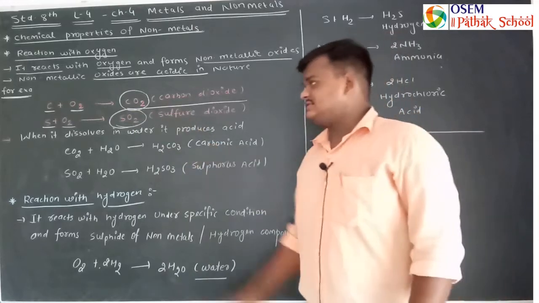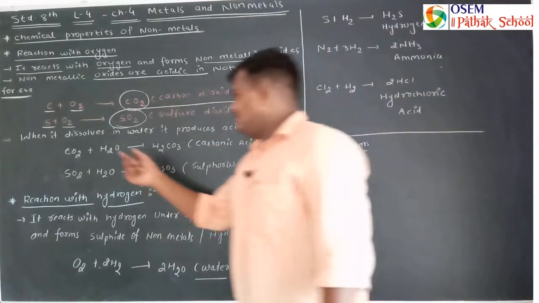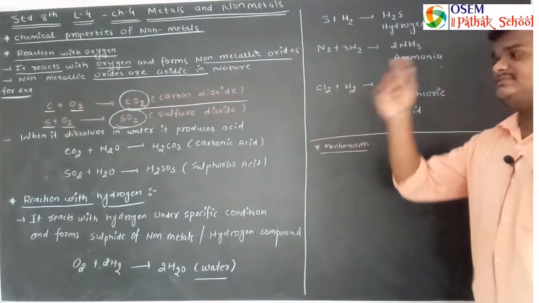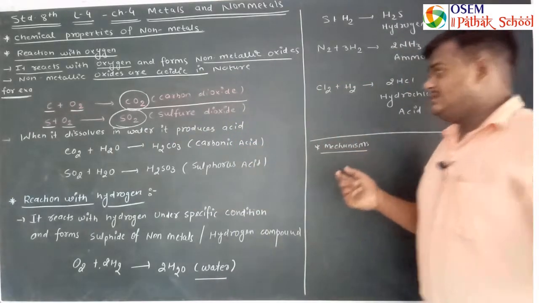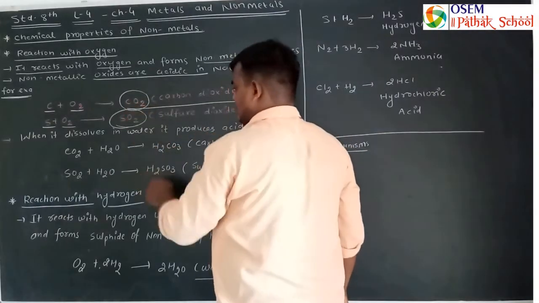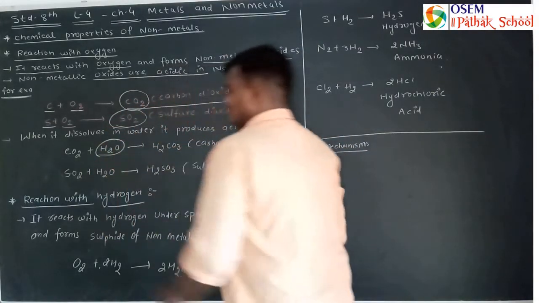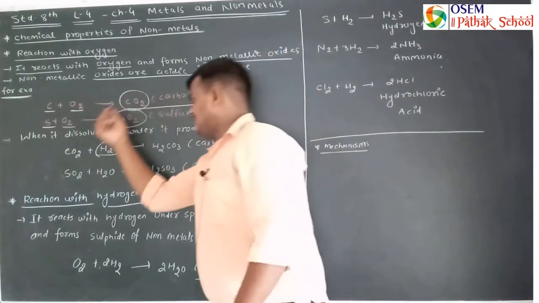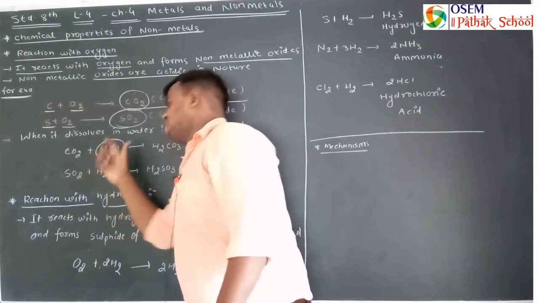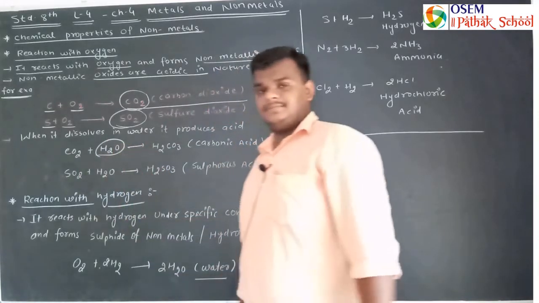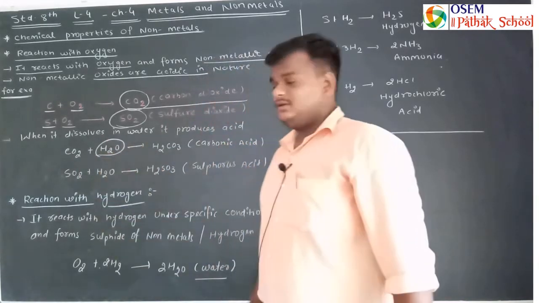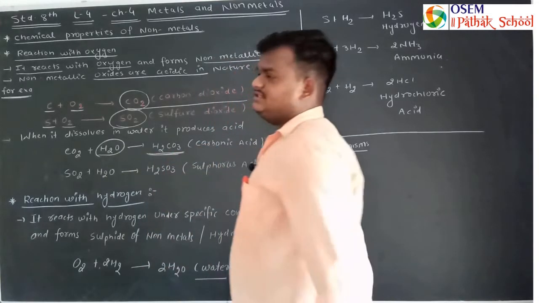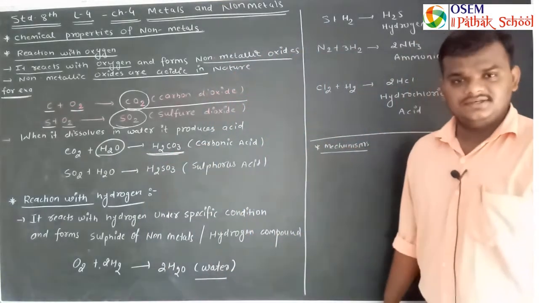This is sulfur dioxide. When these non-metallic oxides are dissolved in water, here the identification is given. First, carbon dioxide reacts with water. It forms H2CO3, and this is your carbonic acid.